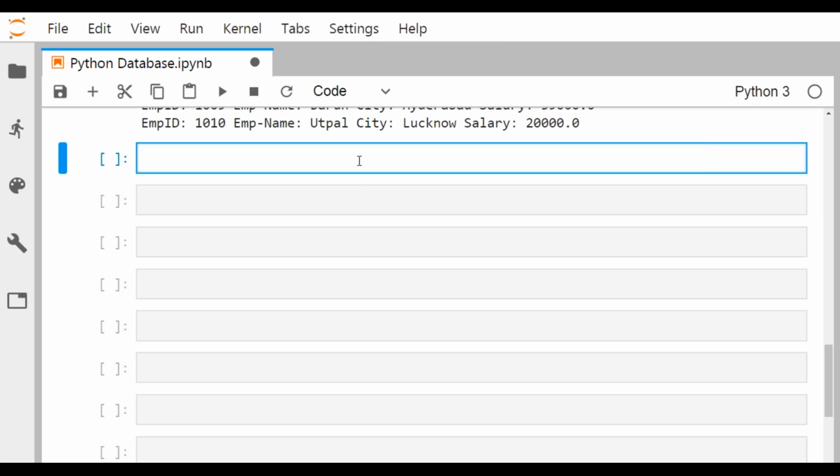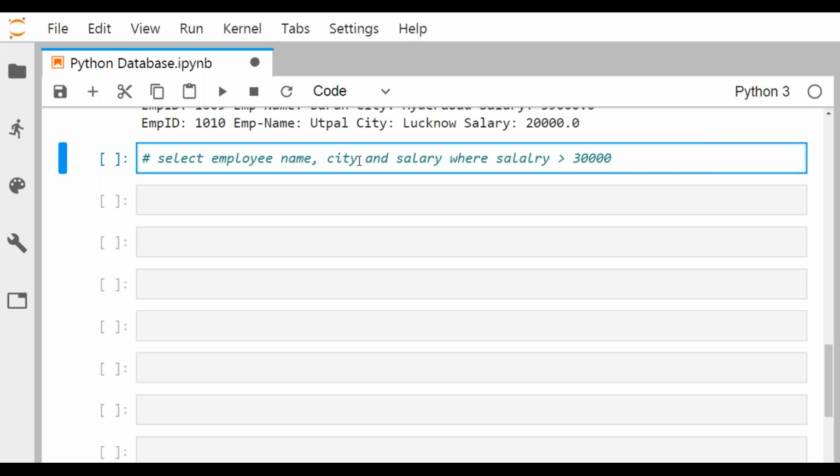Okay, now we are not retrieving all the attributes, not retrieving all the records. We are supposed to go for a certain searching. So now what we are going to do is select employee name, city and salary, where salary greater than say 30,000.